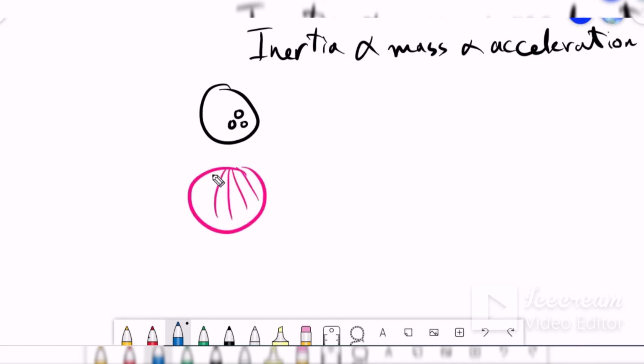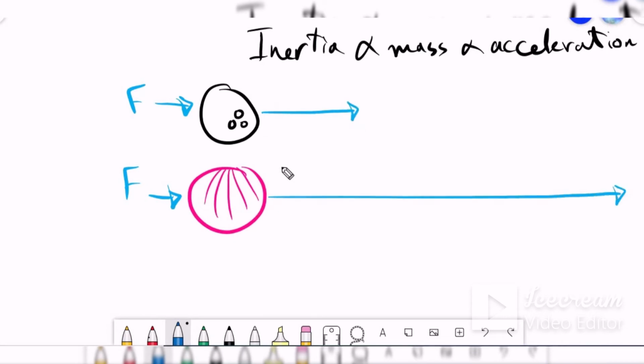Okay, of course the bowling ball is very heavy, and we exert the same force on both of them. Of course this bowling ball does not move a lot because it is very heavy, and the other one moves more or moves further. Why? Because this one is lighter. Now the mass is the measure of inertia.